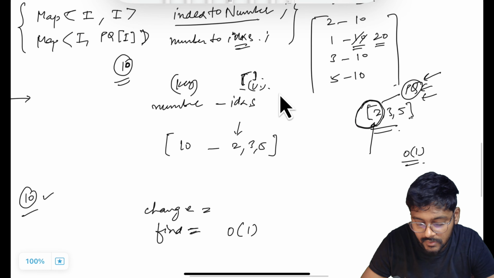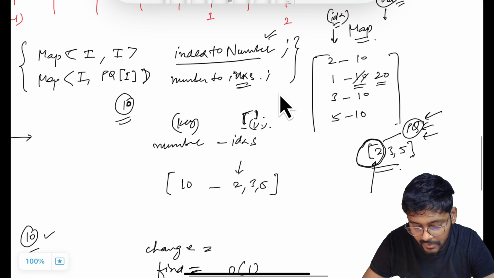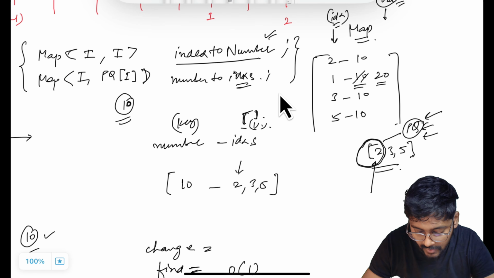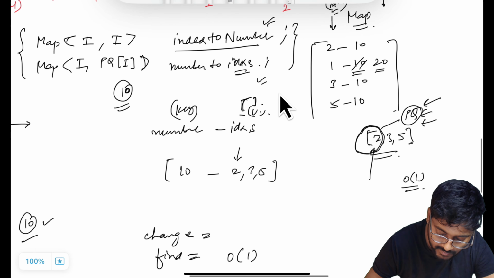We have to update the value in the first map. That can be done in order of 1 time. And we have to remove the value from the second map, right? Because the second map is something where we track, 10 is present at how many indices?